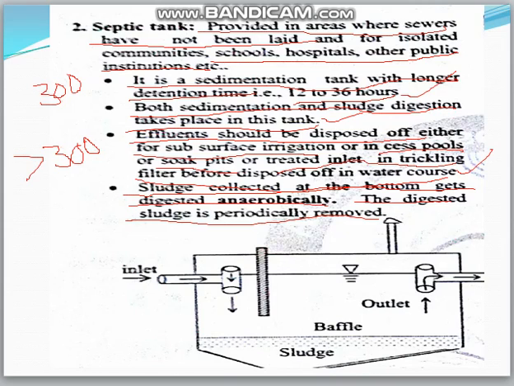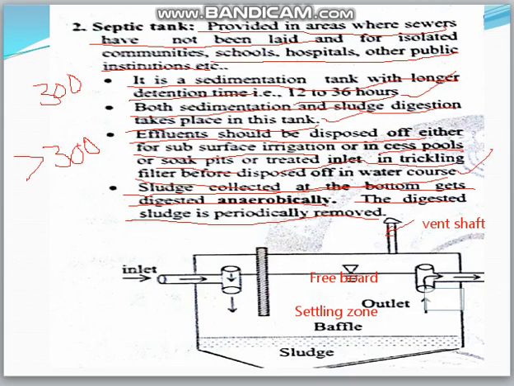Next we'll be having the components of the vent shaft activated sludge process. First, the primary settling tanks. There will be an inlet zone. This is the inlet zone. This is the freeboard. First, primary settling tanks. This will be the settling zone. There will be a less detention time, 1.5 to 2 hours, and then the outlet.